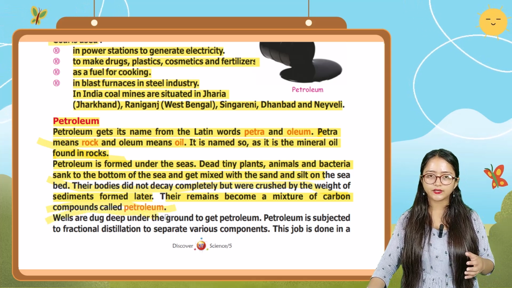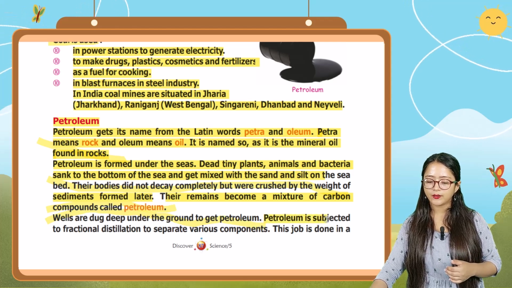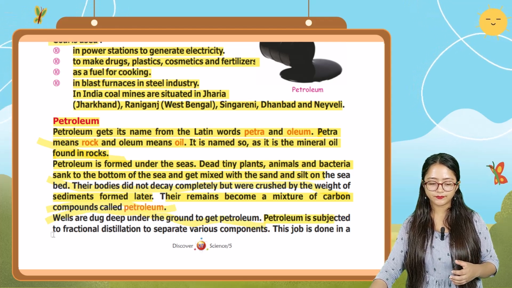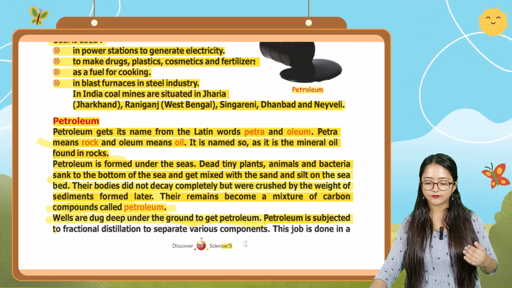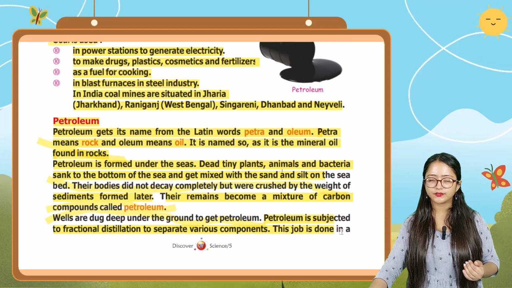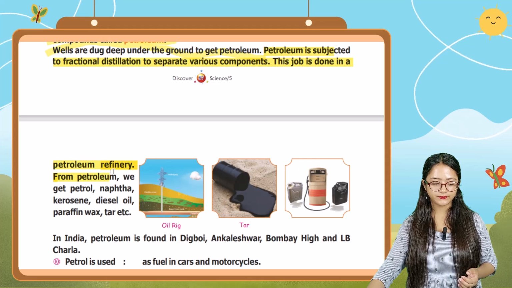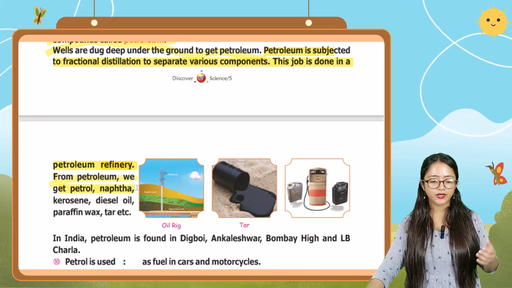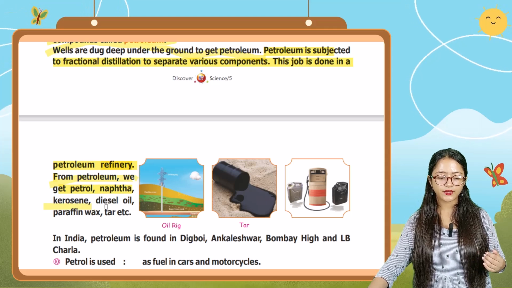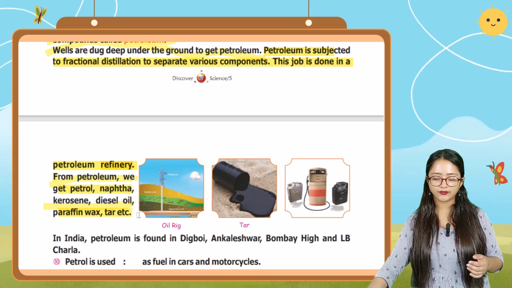Wells are dug deep under the ground to get petroleum. Petroleum is subjected to fractional distillation to separate various components. This job is done in a petroleum refinery. From petroleum, we get petrol, naphtha, kerosene, diesel oil, paraffin wax, tar, etc.